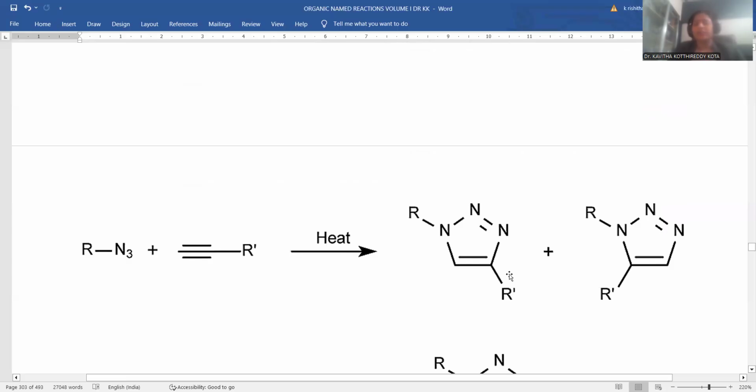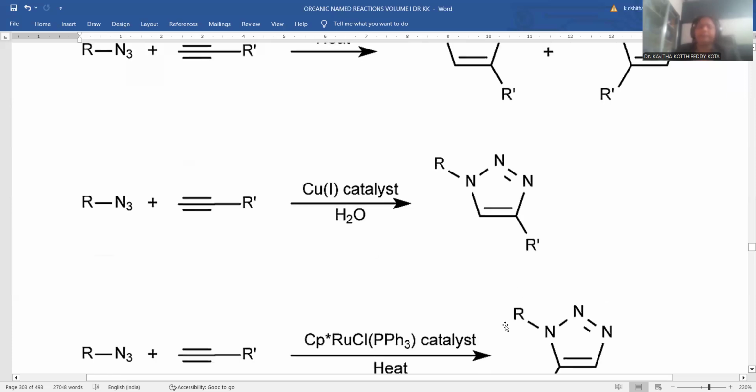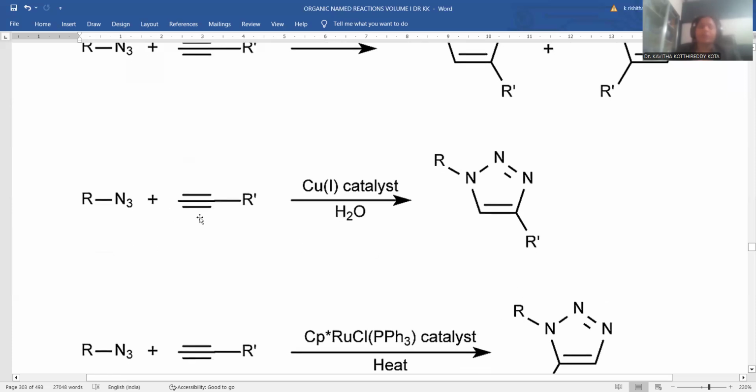There is a provision for either 1,4 or 1,5 isomers of triazole. You can achieve 1,5 substitution of the alkyl group. The remaining skeleton of the triazole will not be changed; rather, only the position of this alkyl group will vary. Azide is treated with alkyne and copper catalyst under water conditions. Here you can notice the product formation. First, second, third, fourth position, we have that alkyl group. So the fourth position has the alkyl group.